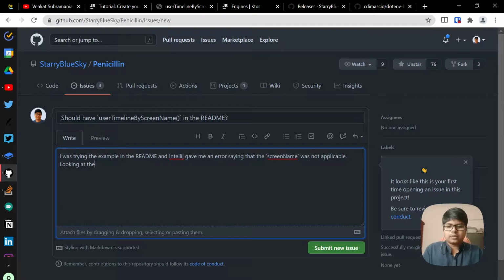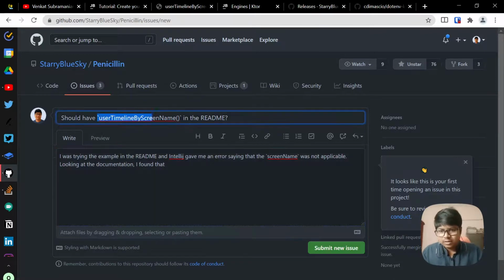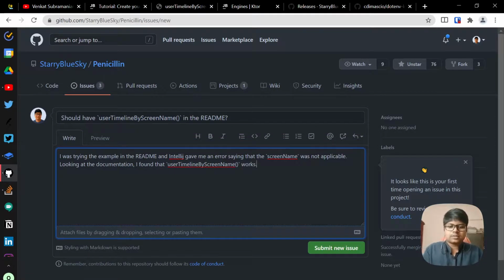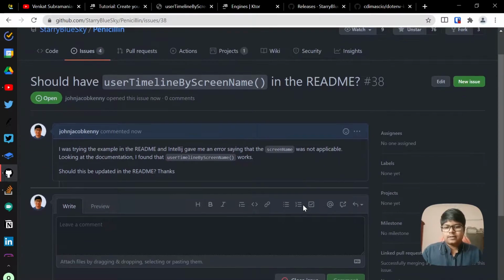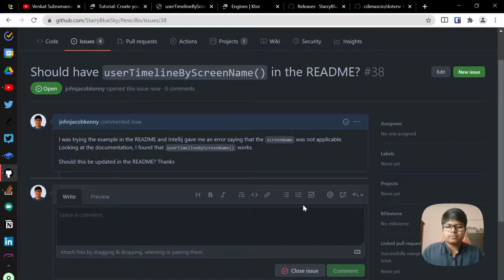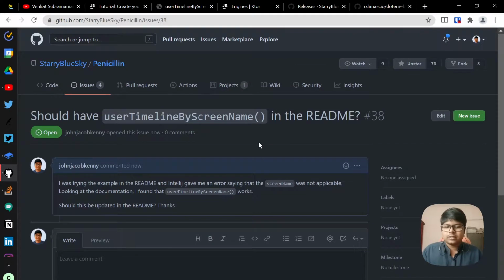Looking at the documentation, I found that this method, right? I'll just copy it. This works. Should this be updated in the doc, in the README? That's okay. Yeah, and maybe we can also give the pull request for this, but that's for another day.